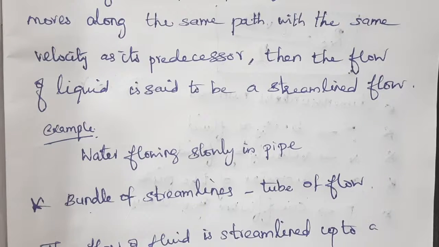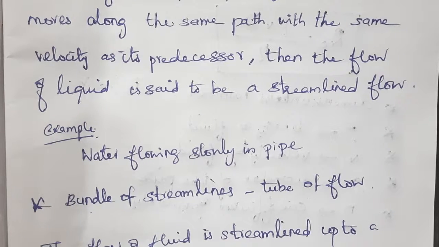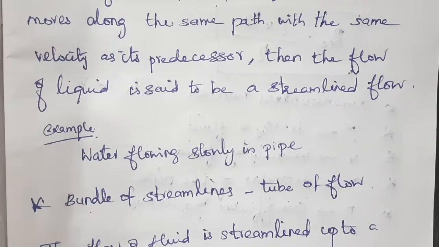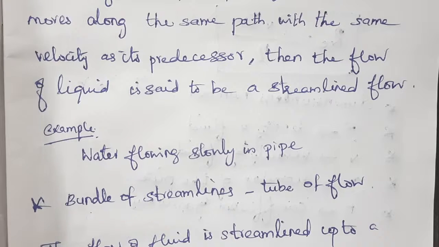Also, we note that any particle in a tube of flow always remains in that tube throughout its motion. It will not mix with the other tube. If there is water flow in one tube, it will not mix with the other tube. So we can say the axis of the tube is the streamline, that is the path taken by the particle. Streamlines always represent the trajectories of the fluid particles.